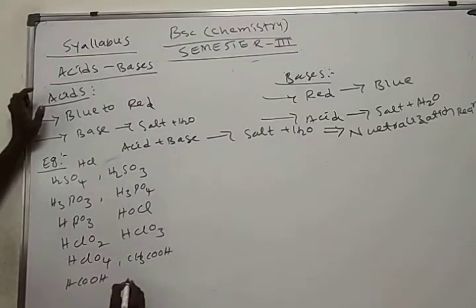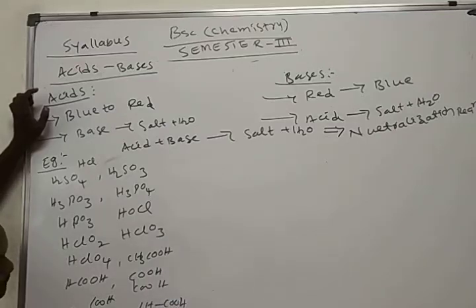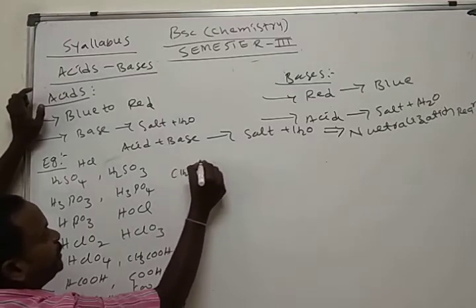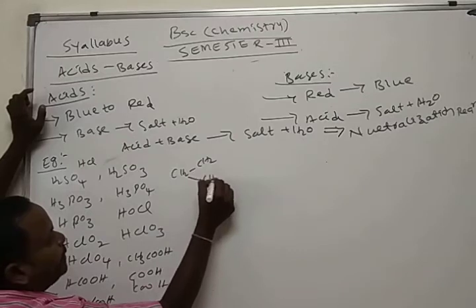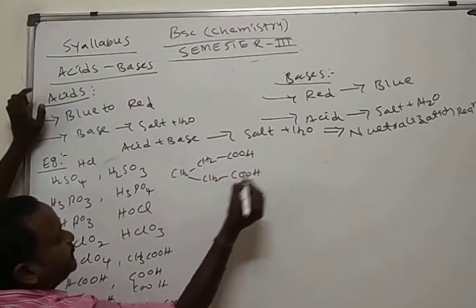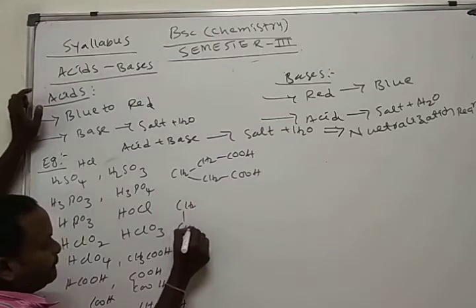HCOOH formic acid, oxalic acid, malonic acid, succinic acid, glutaric acid, and adipic acid.